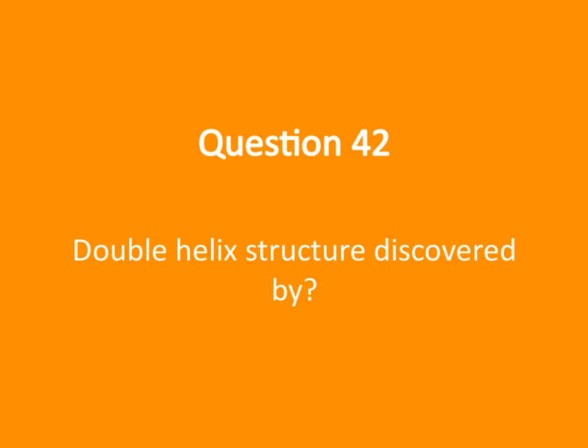So, who actually discovered the double helix structure? Well, it was James Watson and Francis Crick, who, back in 1953, proposed the famous double helix model of DNA. Their discovery was a huge breakthrough, fundamentally changing our understanding of genetics and heredity. It's really fascinating how they pieced together the clues from X-ray diffraction images, especially those taken by Rosalind Franklin, to build this elegant model. This discovery not only explained how genetic information is stored, but also how it can be